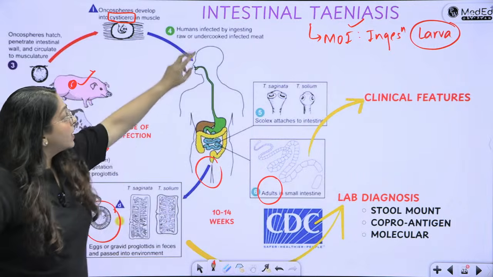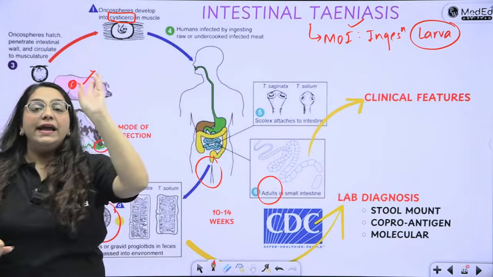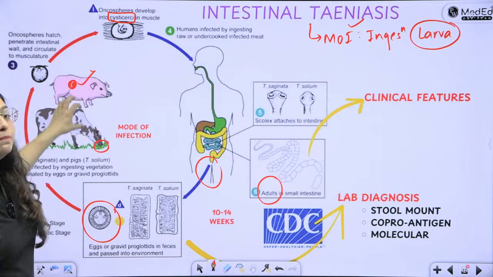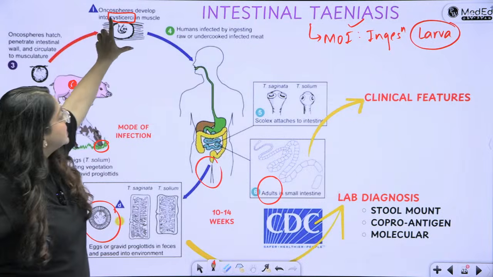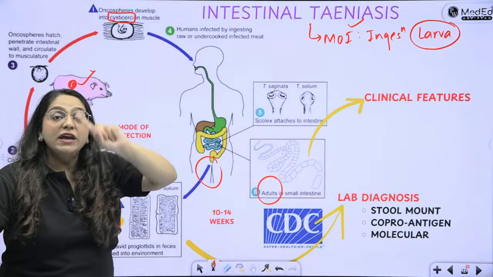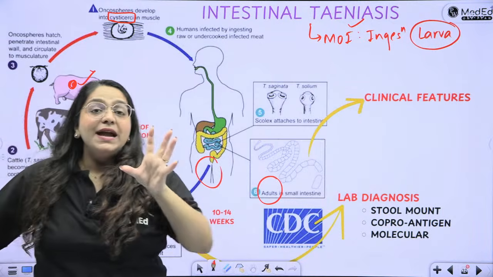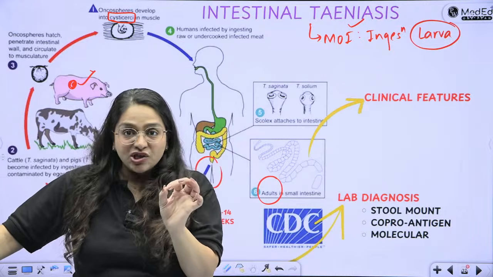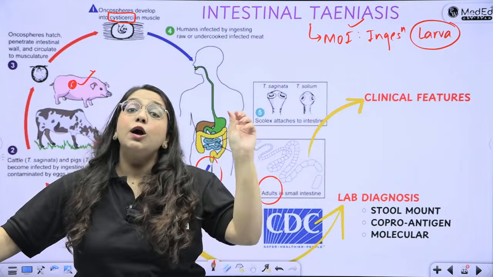But when we are talking about intestinal teniasis, in that case, the human is here. What is the human eating? Pork or beef, and along with that, the Cysticercus larva. So if it is Taenia solium, it is Cysticercus cellulosae. If it is Taenia saginata, it is Cysticercus bovis.